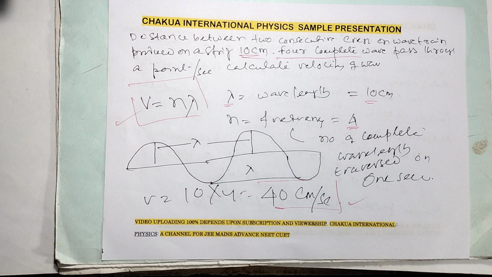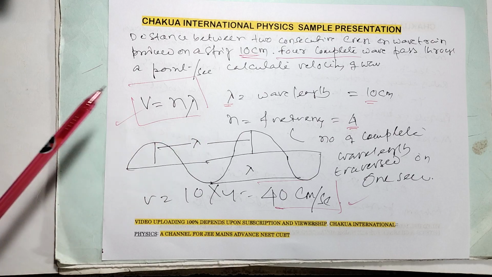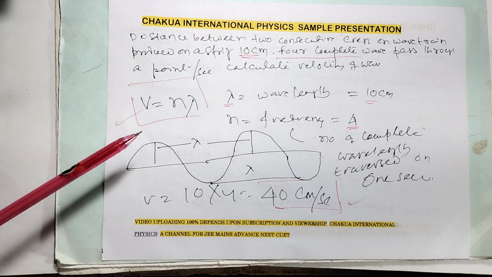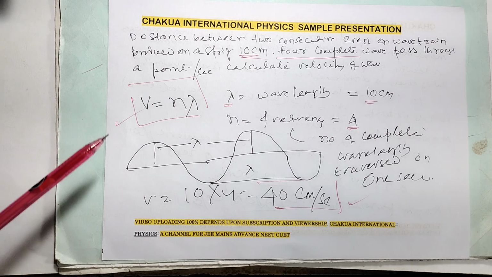The distance between two consecutive crests in a wave plane is 10 centimeter. This lambda is 10. And 4 complete waves pass through a point per second. Calculate the velocity of the wave.